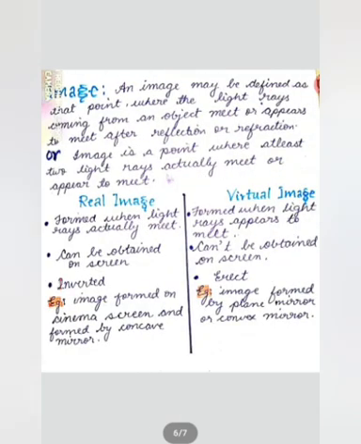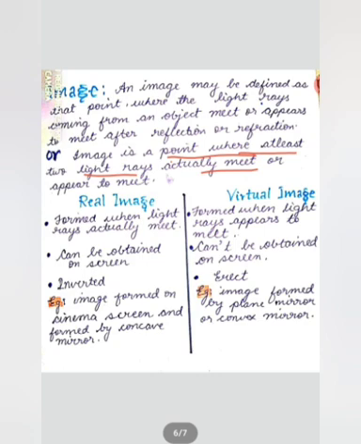Next is various types of image. I told you that an image is the thing that appears after reflection on the screen, or that seems to appear. The same thing is written: at a point where at least two light rays actually meet, meaning two light rays which may be reflected rays.